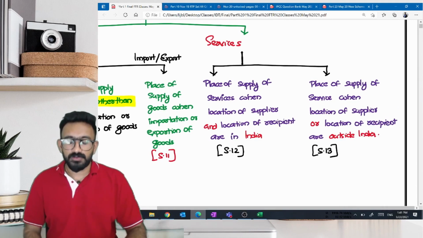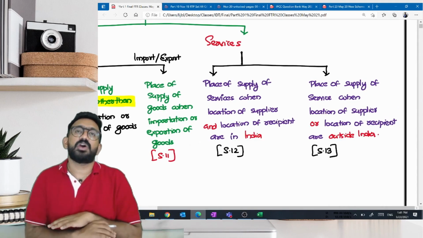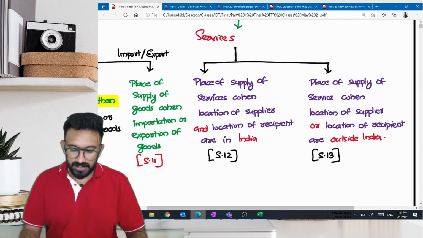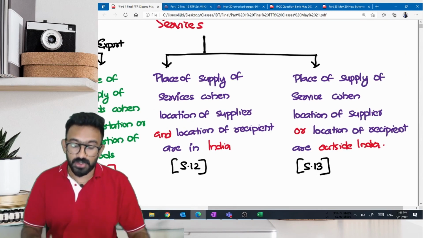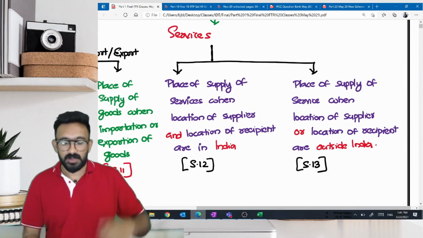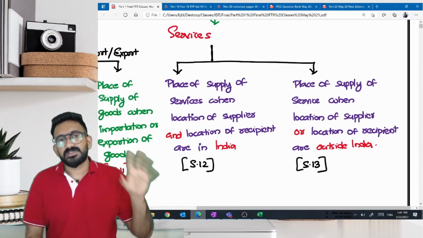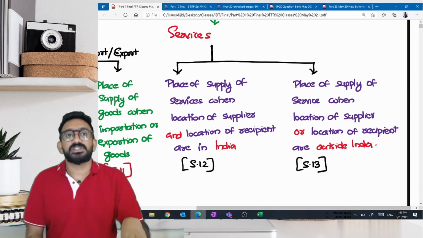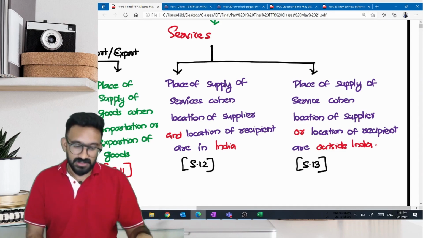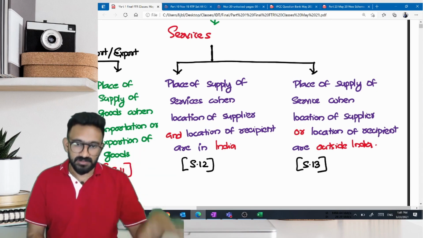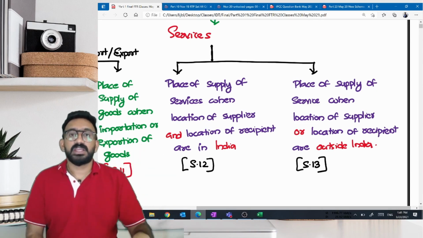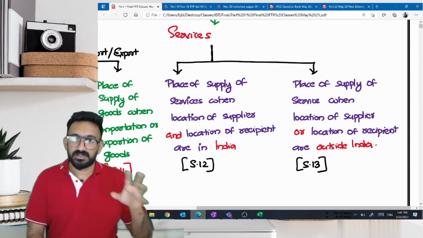We have two provisions similarly for services, but there are a lot of varieties inside it, which we will have to learn. And most of the questions are from the service part. Place of supply in case of services is mostly taken from the section in our service tax, which was called place of provision of services when service tax was there.